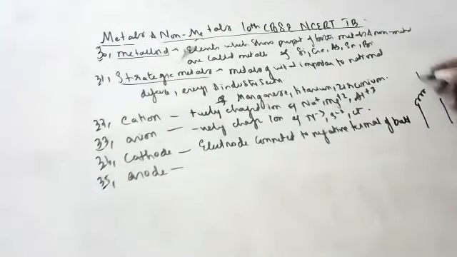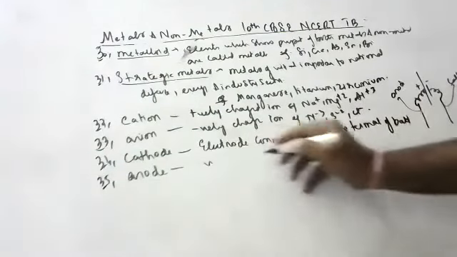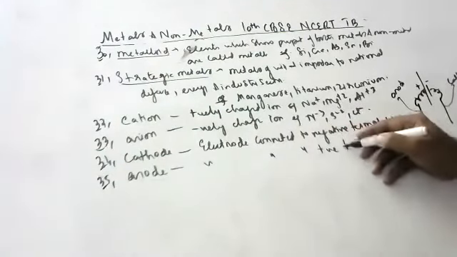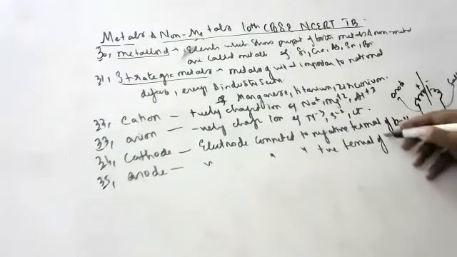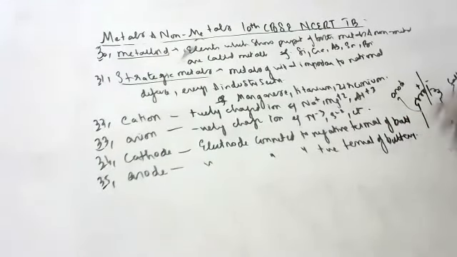The one which I am connecting to the positive terminal is called the anode. The one which I am connecting to the negative terminal is called the cathode. So the electrode connected to the positive terminal of the battery is called the anode.